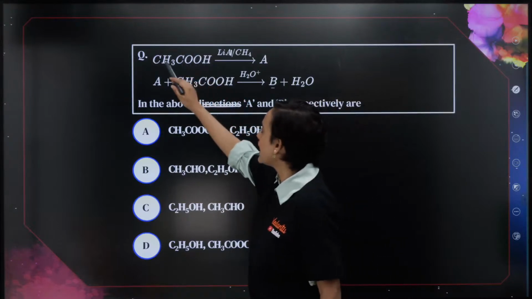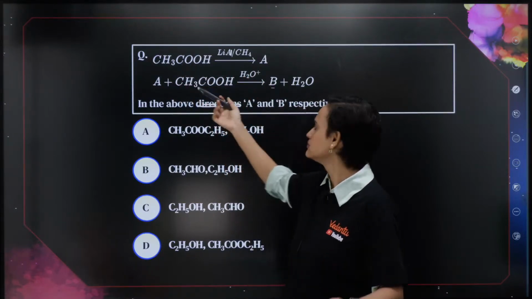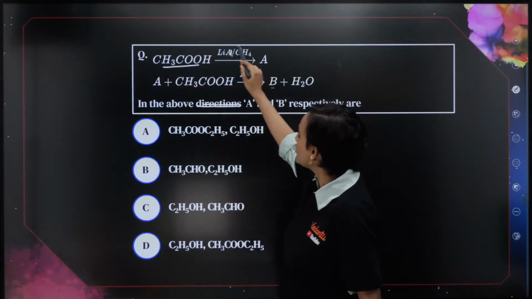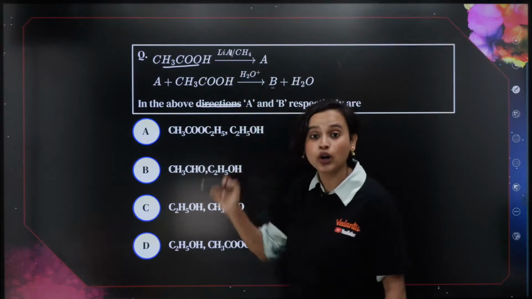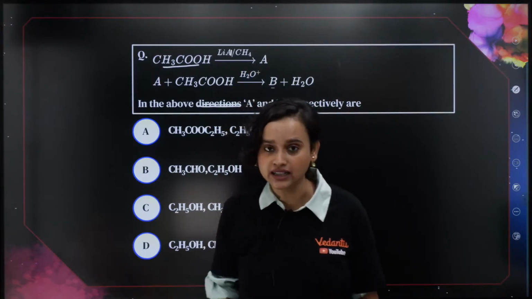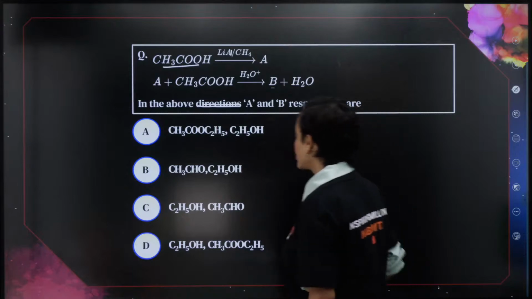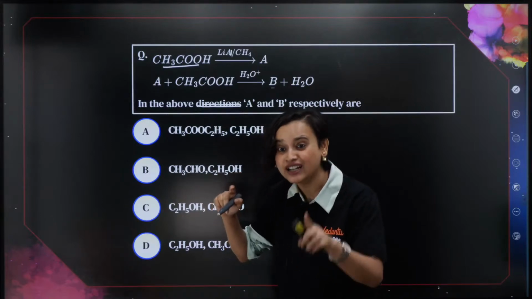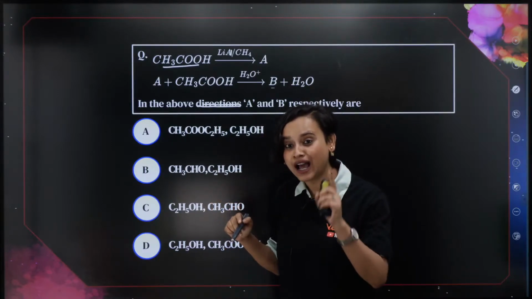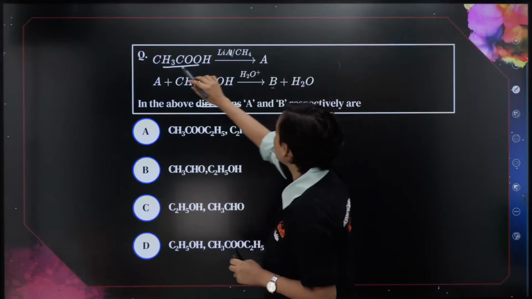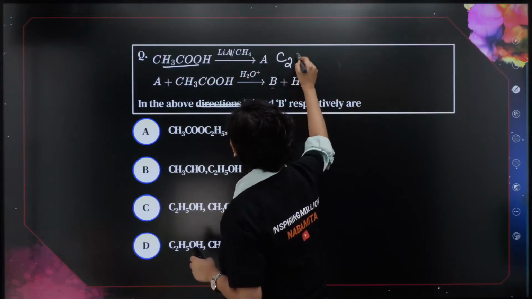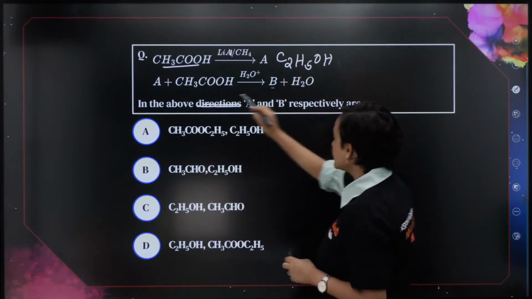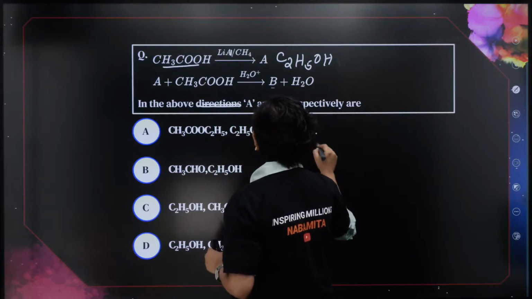Tell me something. When there is acetic acid, a carboxylic acid, and LiAlH4, what happens? Reduction happens, correct? Once reduction happens, it will form alcohol. Do you guys remember? It will form alcohol. So what will I get here? I will get C2H5OH. Am I right? Now the same thing, let's do the second step also.